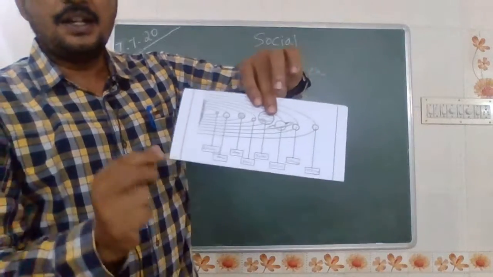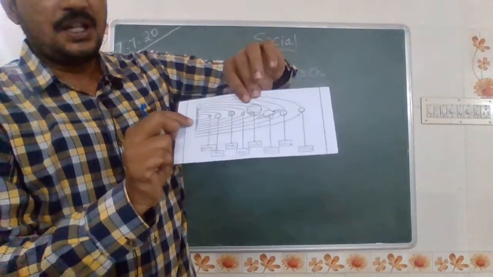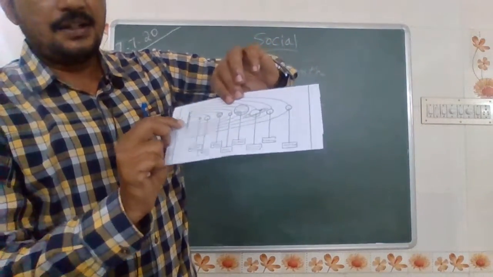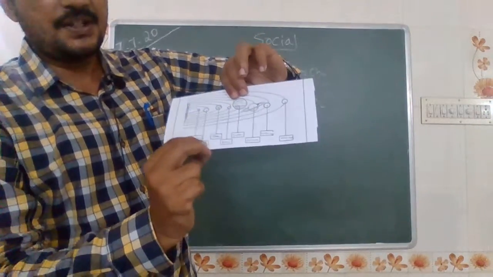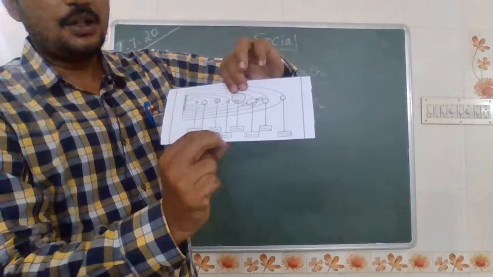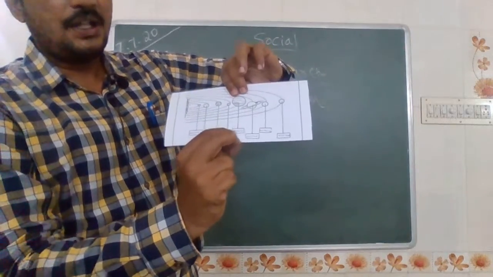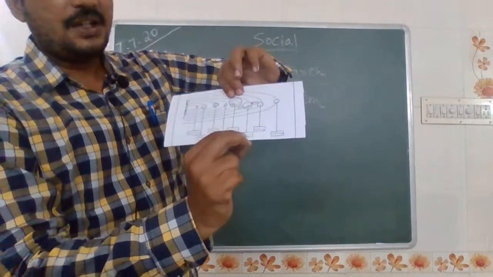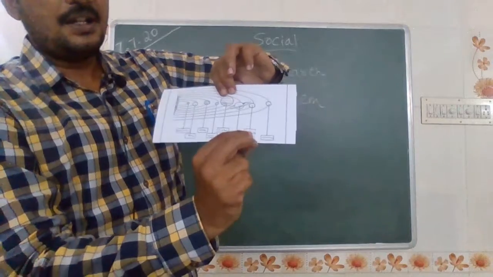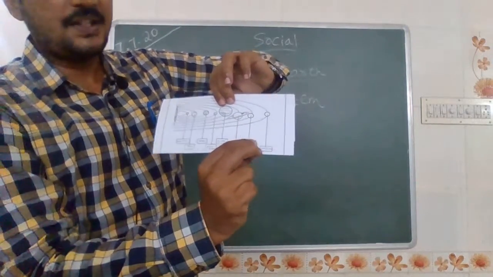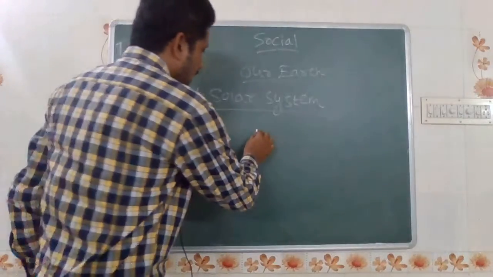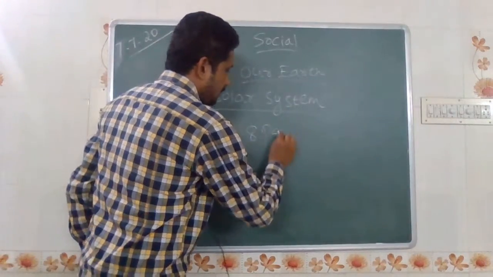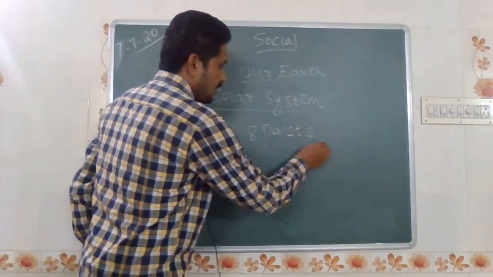Again I am telling that this is the diagram of the solar system. This is the Sun, and the first planet is Mercury. Second planet is Venus. Third planet is Earth. Fourth planet is Mars. Fifth planet is Jupiter. Sixth planet is Saturn. Seventh planet is Uranus, and eighth planet is Neptune. So total 8 planets are there in the solar system.